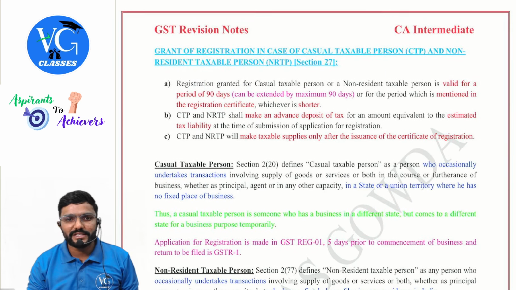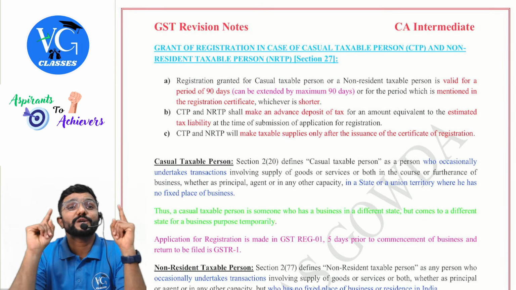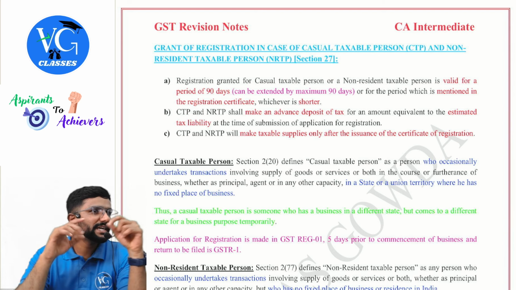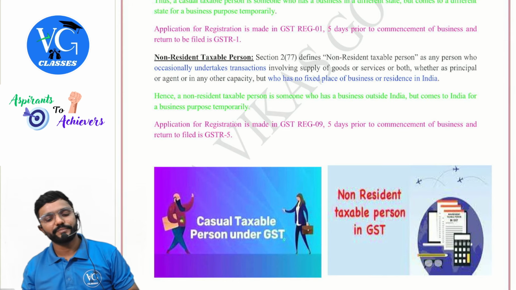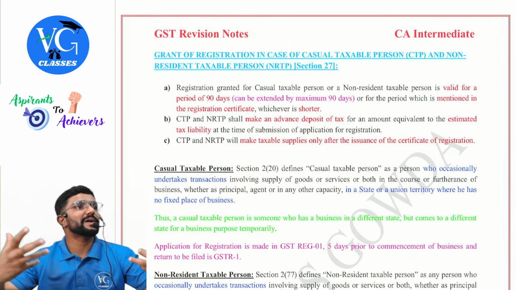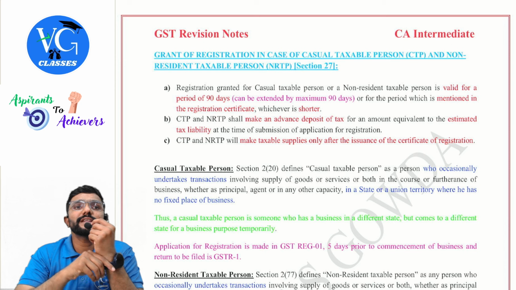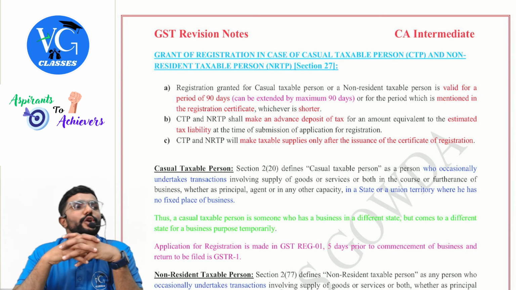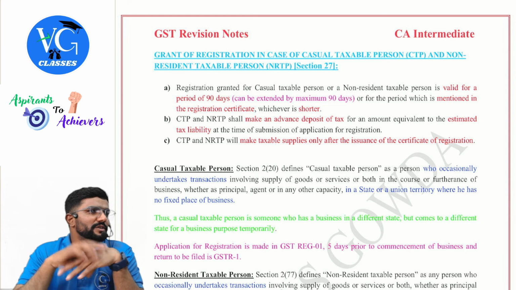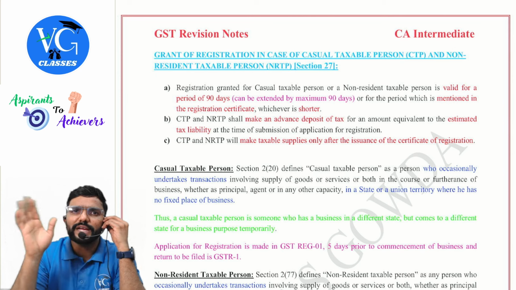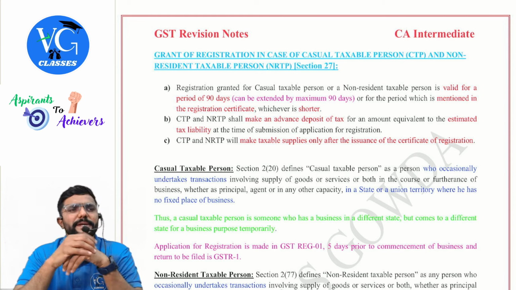Now coming to 27. What is given in 27? Now these people have to apply for registration 5 days prior to the commencement of business. CTP will apply in REG 1 and NRTP will apply in REG 9. Okay. And they have to deposit the tax in advance, guys. They have to estimate their tax liability and deposit the tax in advance, which will be credited to their electronic cash ledger. And whenever they are liable to pay any GST, they will pay out of it. Sir, what if they have deposited more amount? They can claim a refund later. Sir, what if they have deposited short? They have to deposit the extra amount and pay it.